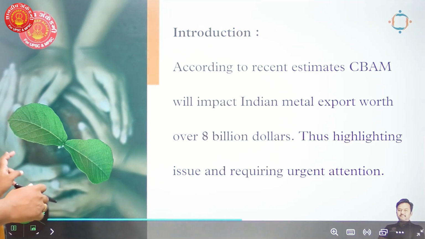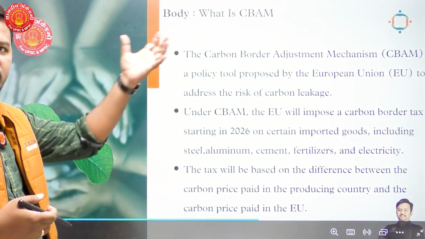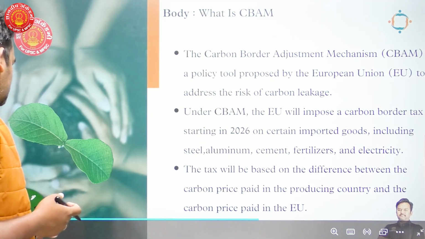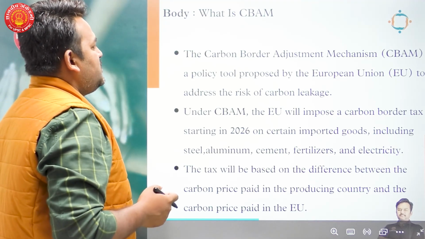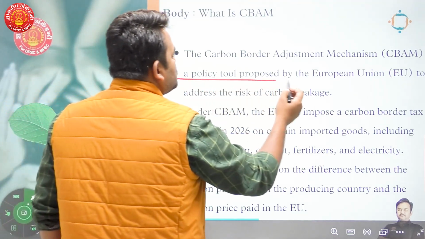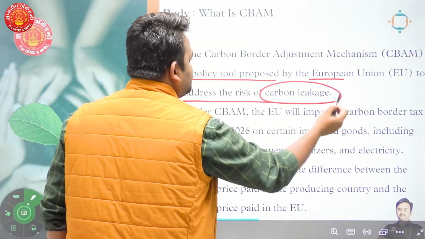When we come towards the body of the question, first we have to explain what is CBAM. The question exclusively asked what is CBAM. Carbon border adjustment mechanism is a policy tool proposed by European Union to address the risk of carbon leakage.